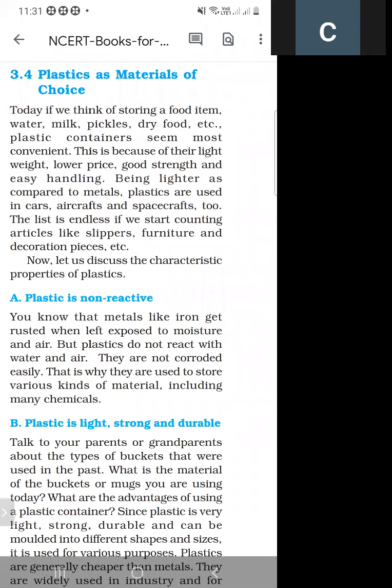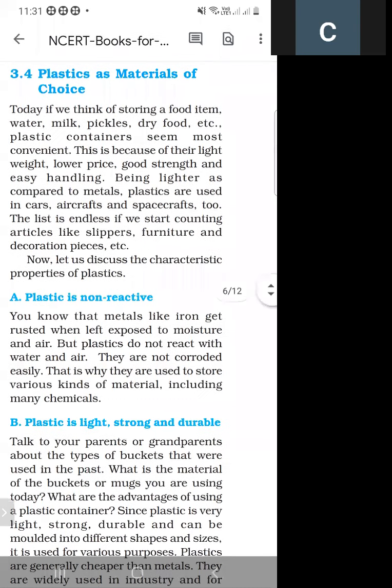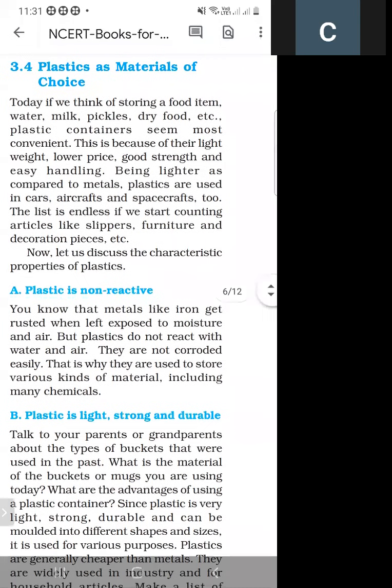The properties and characteristics of plastics. Plastic as a material of choice. Today we think of storing a food item: water, milk, pickles, dry fruit. Plastic containers seem most convenient. When we store water, milk, pickles, we prefer plastic containers. Why do we prefer plastic containers?